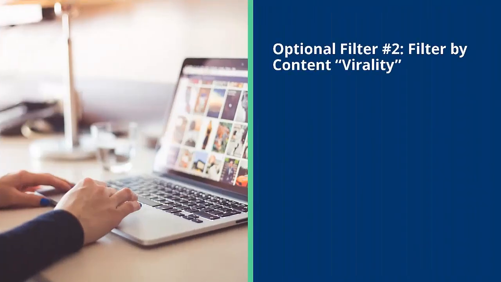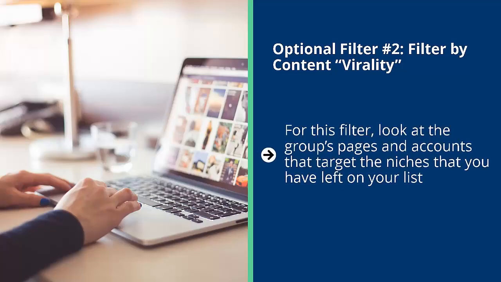Optional filter number 2, filter by content virality. For this filter, look at the groups, pages, and accounts that target the niches that you have left on your list. Look at the engagement levels of the content in those accounts. Does it seem like there's an organic, active community built around these niches? If the answer is yes, keep the niche. If the answer is no, you might want to get rid of that niche.